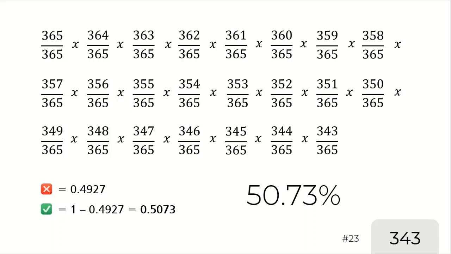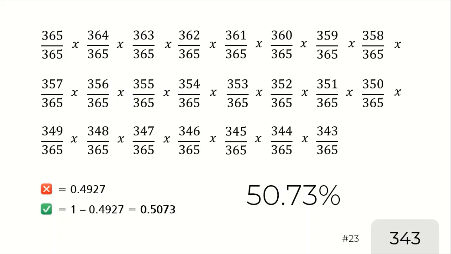This is what we said before: in a small group of 23 people, there is a 50.73% probability that two people share their birthday.